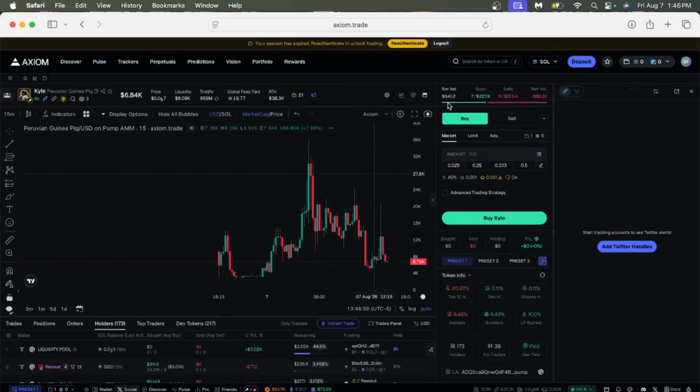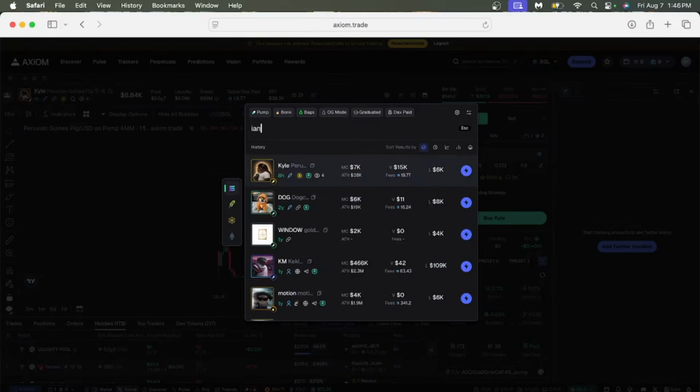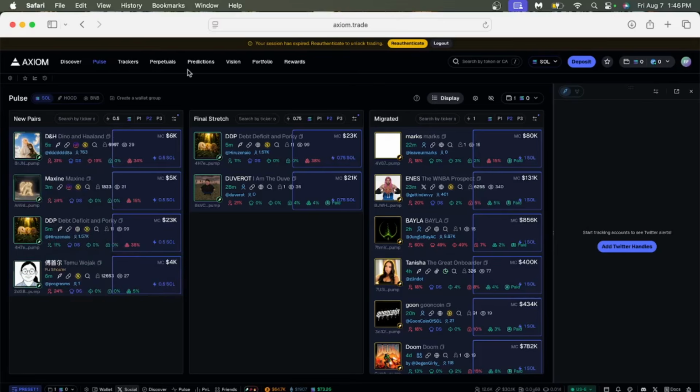We're going to click on it, or we can instantly buy it if we search it up like this, and then quick buy it right here, right? You can customize this by just changing the quick buy settings. And yeah, that is going to be my number one low risk strategy, is just buying these coins that come out on Twitter tracker as soon as possible.